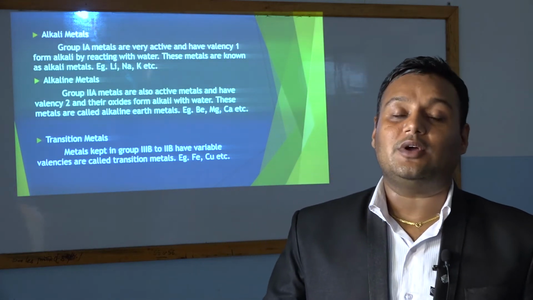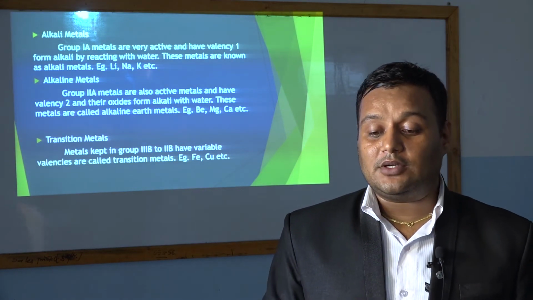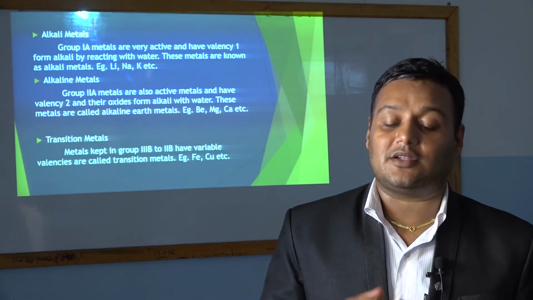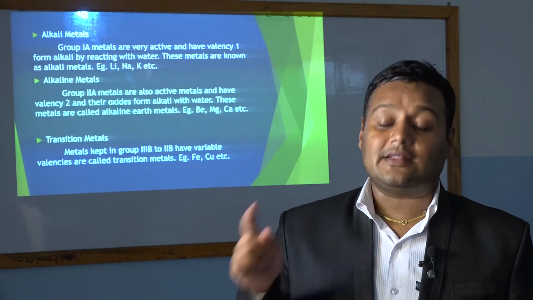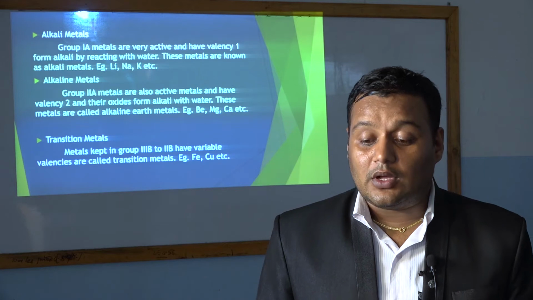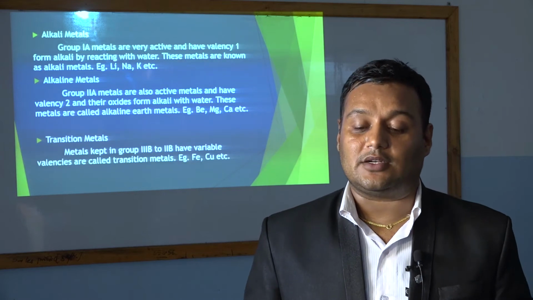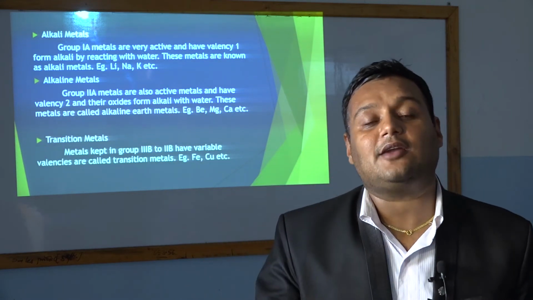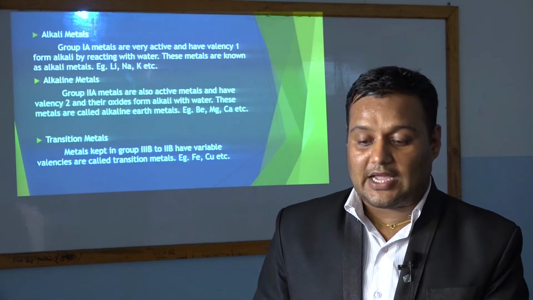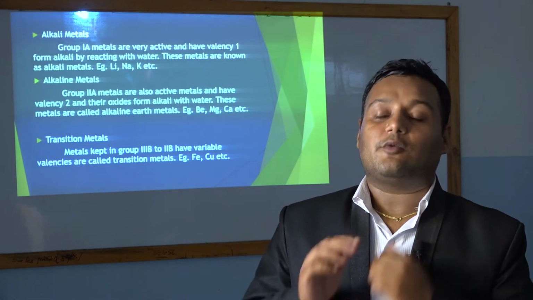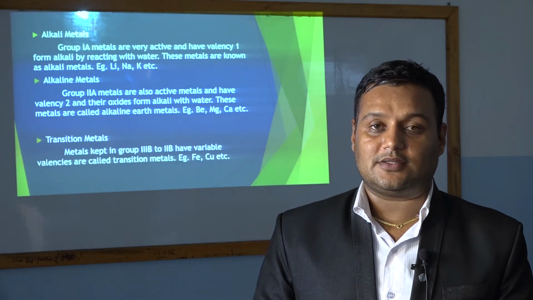Now group 2A metals. Earlier, in alkali metals, we read about group 1A. Now alkaline metals: why are they alkaline metals? They are active metals, they are in group 2 and their valency is also 2. And their oxides form alkali with water. In alkali metals, when they react with water, they form alkali. But in this case, the oxides of these metals form alkali when reacted with water. So these metals are called alkaline metals.